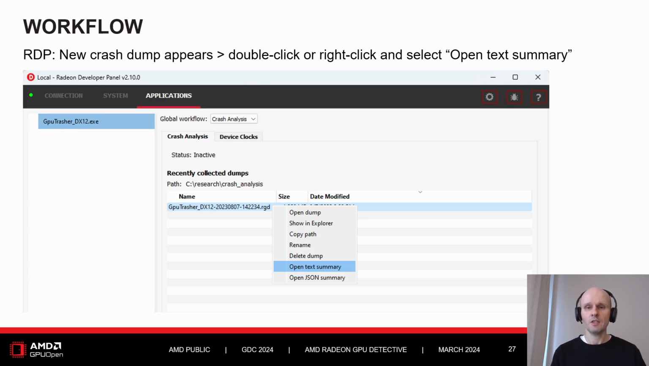You can double-click on it or right-click and select Open Text Summary from the context menu. Then a text file opens with the crash report. Please note that there is no need to modify your game code to integrate RGD support. There is also no new UI window to learn to navigate. All you see as the result of RGD working is this text file with the report.